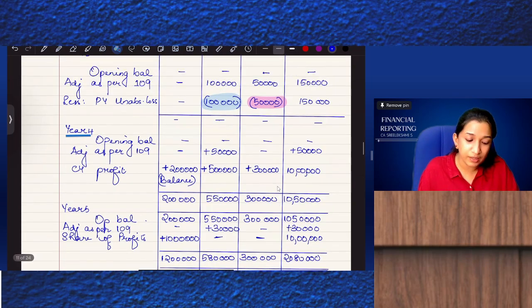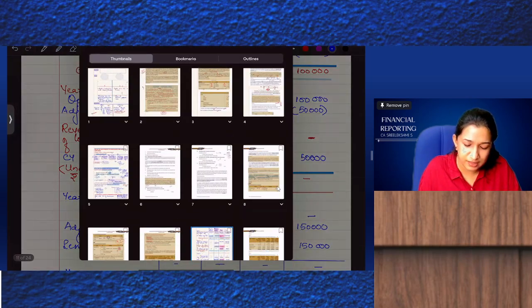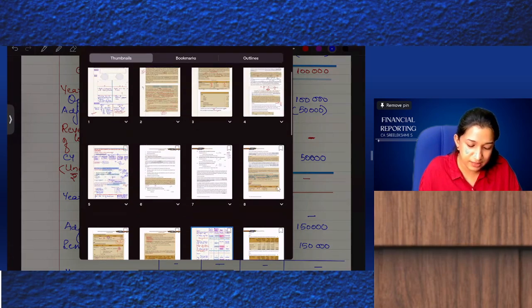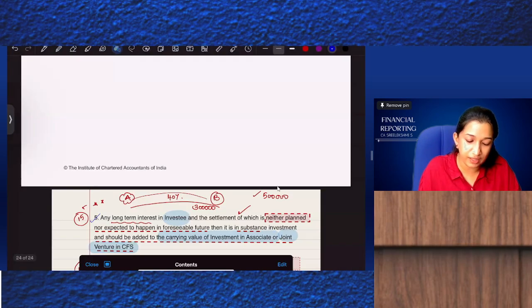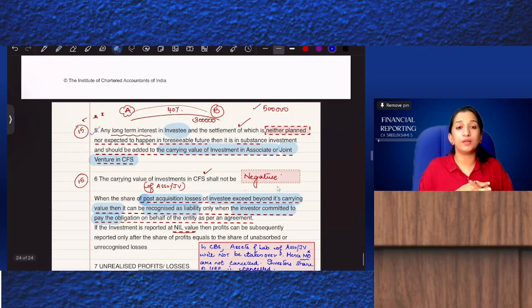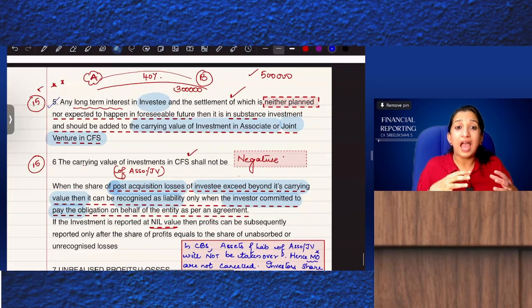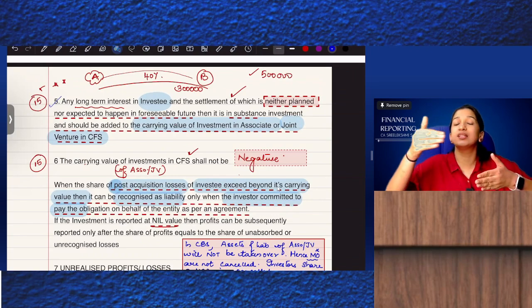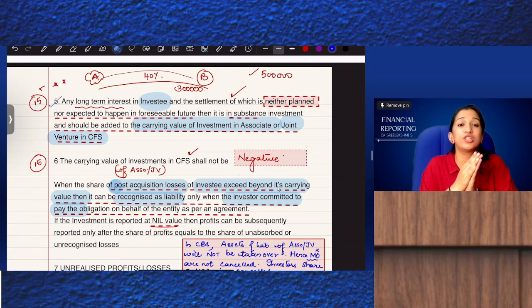So the points we need to understand: any long-term interest in an investee where settlement is not planned and not expected to happen in the foreseeable future, in substance is considered as investment in an associate or joint venture in CFS.